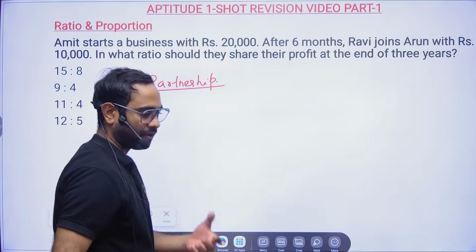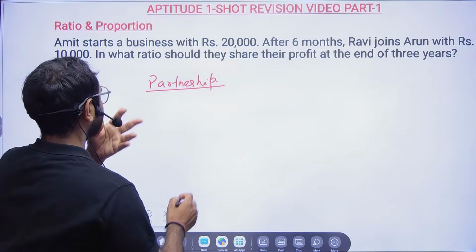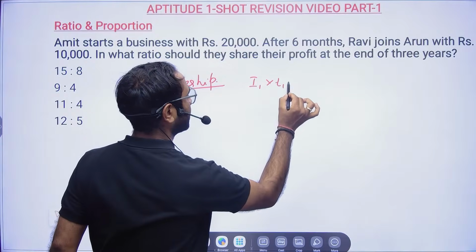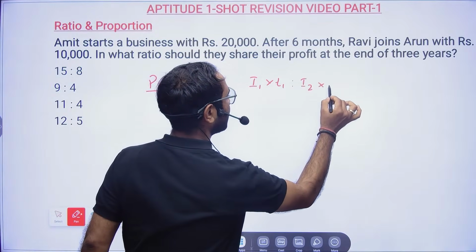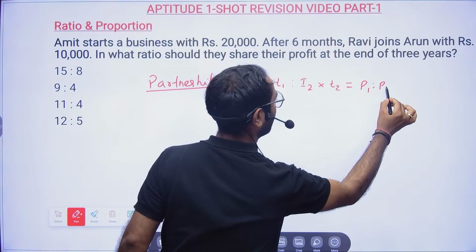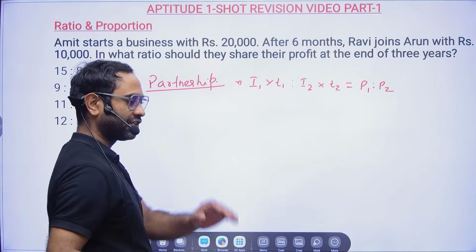12.5, 12 is to 5. Okay. So friends, see what happens. The concept here is your investment into time, right? Your investment into time will be nothing but your profit ratio. So what I mean to say, it's very simple.